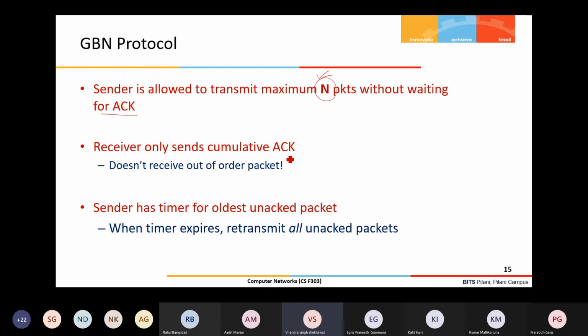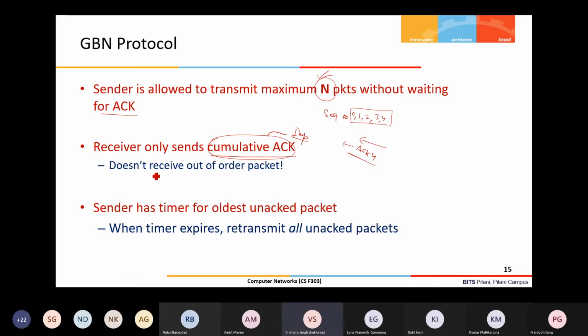The receiver only sends the cumulative acknowledgement. This is important. Say for example, if the receiver is sending ACK4, and my sequence numbering is 0, 1, 2, 3, 4, that means all these packets have been successfully received. ACK4 indicates this only. That is the meaning of cumulative acknowledgement.